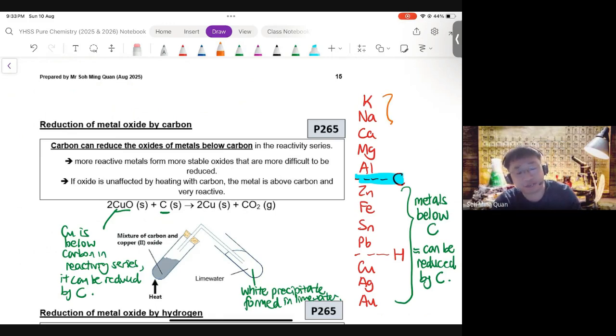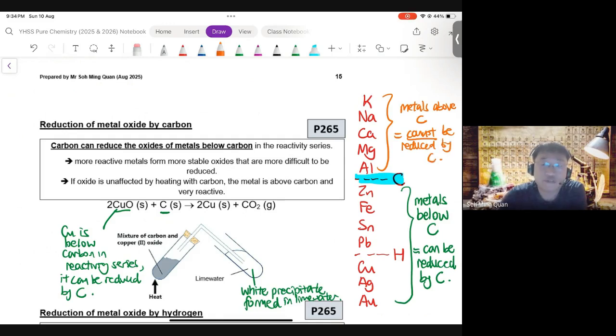Now, metals above carbon, such as potassium, sodium, calcium, magnesium, aluminium, if it's above carbon, it cannot be reduced by carbon. So, for example, if I were to heat up magnesium oxide with carbon, so MgO plus carbon, is there a reaction? No.